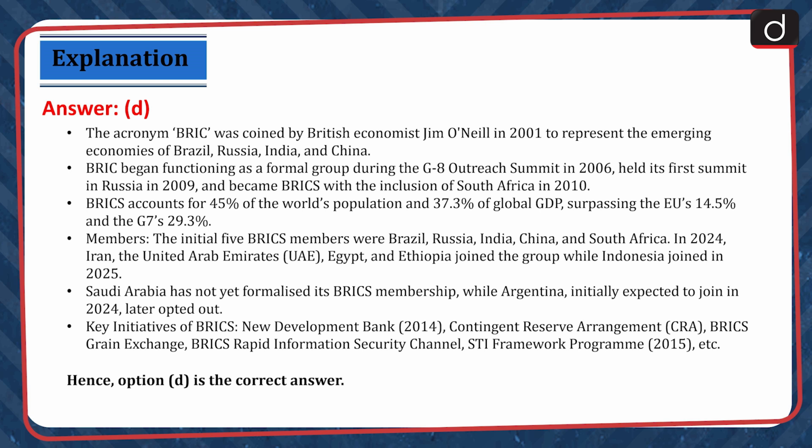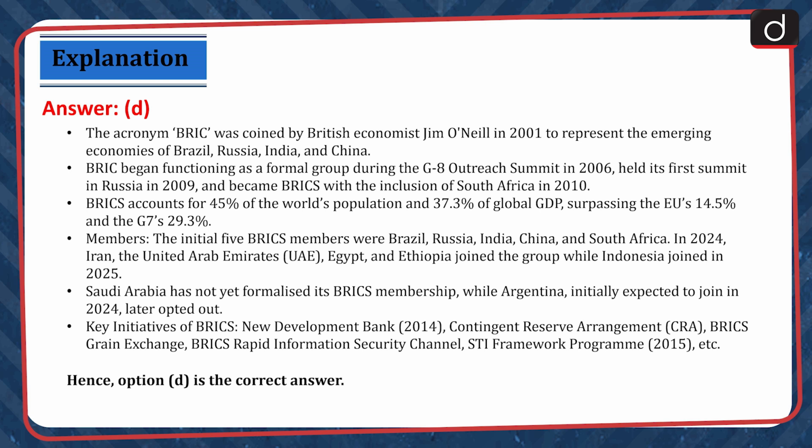The acronym BRIC was coined by British economist Jim O'Neill in 2001 to represent the emerging economies of Brazil, Russia, India and China. BRIC began functioning as a formal group during the G8 Outreach Summit in 2006, held its first summit in Russia in 2009 and became BRICS with the inclusion of South Africa in 2010. BRICS accounts for 45% of world's population and 37.3% of global GDP, surpassing the EU's 14.5% and the G7's 29.3%.